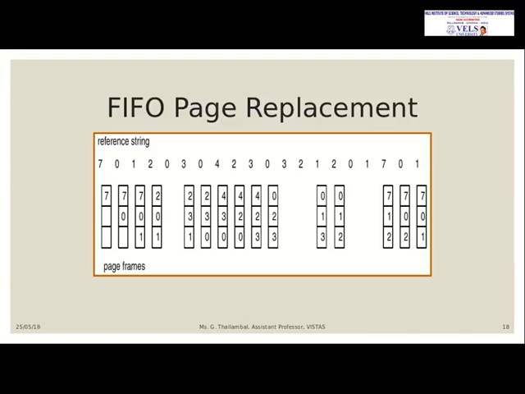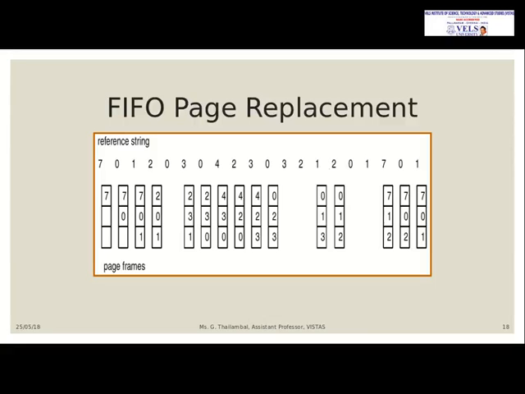And which frame needs to be replaced? According to this FIFO page replacement, first in first out, whichever frame comes first, that needs to be taken out. So what is the first frame which came first among these 7, 0, 1? 7 is the first frame. So 7 will be replaced by 2 now. So instead of 7 you can see here 2, 0, 1, and after that it will check 0. 0 is already available, so there is no page fault.